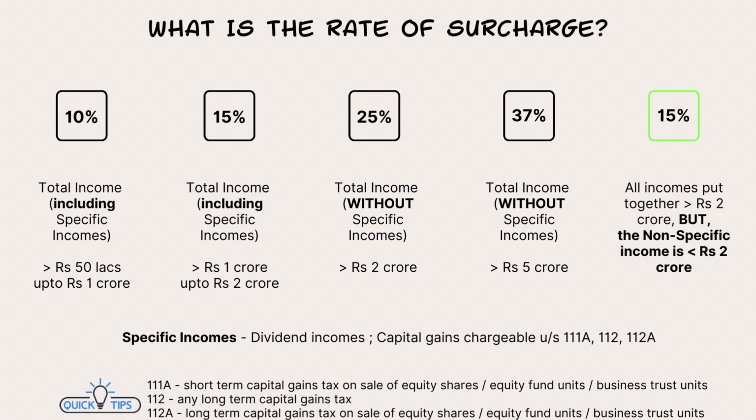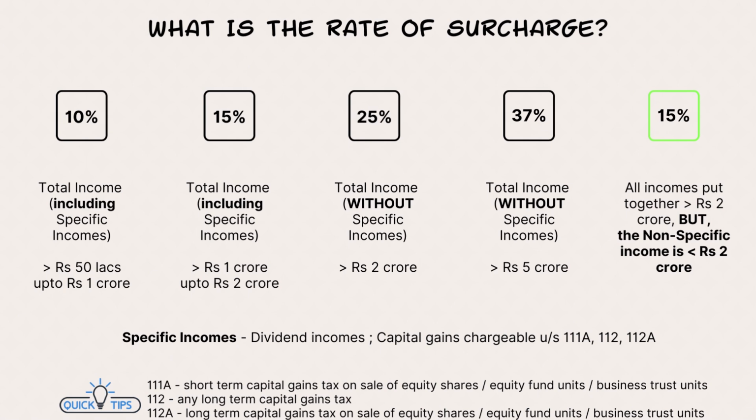All right. See, surcharge, when you say, it is not one direct straightforward rate, okay, 10%, 20, 25, whatever, on any kind of income for any kind of assessee. No. Income tax law prescribes different rates for different situations. Now, just look at this table or this information here. When I talk about the surcharge, I would like to talk about two terms. First is there is some generic income which a person earns, and there are some specific incomes, because the surcharge talks about some generic income and some specific income. Now, let me just elaborate. Specific income is what? You should know that to understand these rates and how it is applicable.